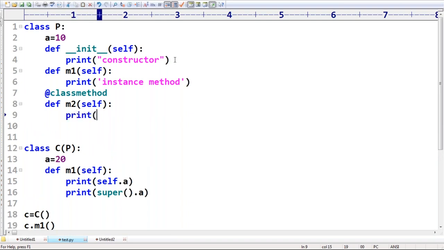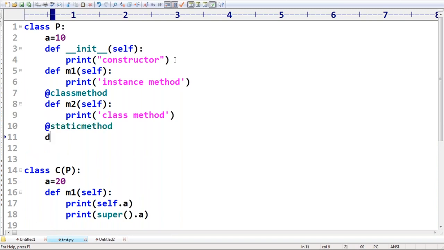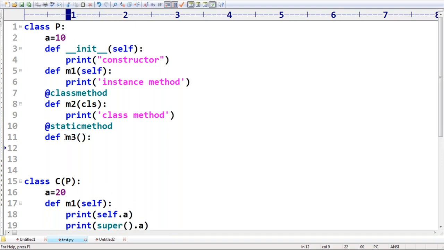So, print of, here I'm taking a class method. Parent class method I'm taking, sir. A bit important. Now what I'm taking? Static method. Static method also. Therefore, for a class method, here we should use what? CLS. Okay. Anyway, self is also acceptable, no problem, but CLS is recommended. Def M3, it won't take anything, sir. Print